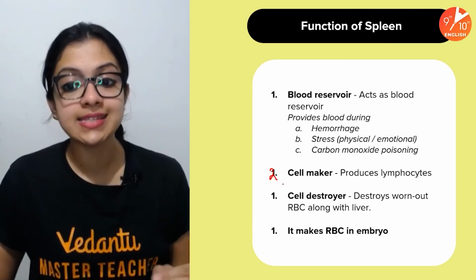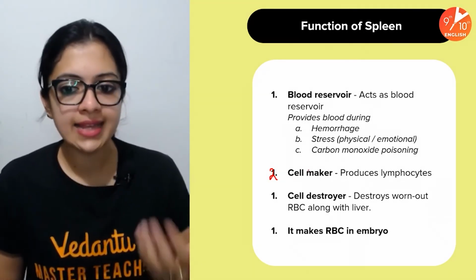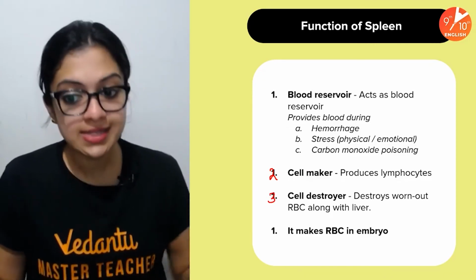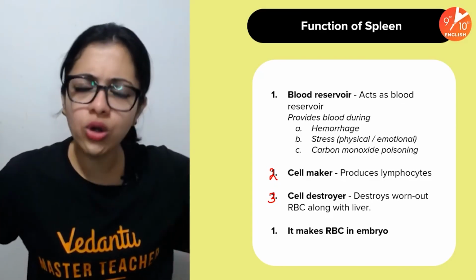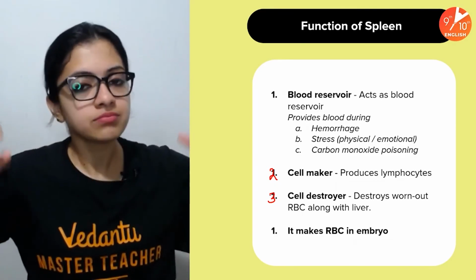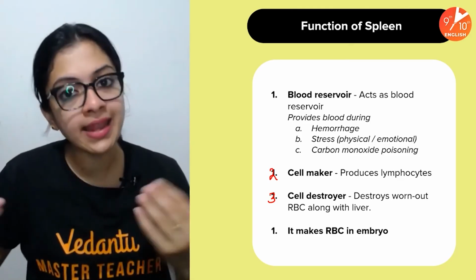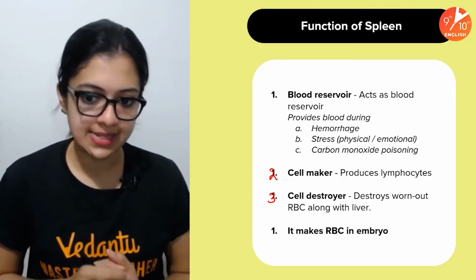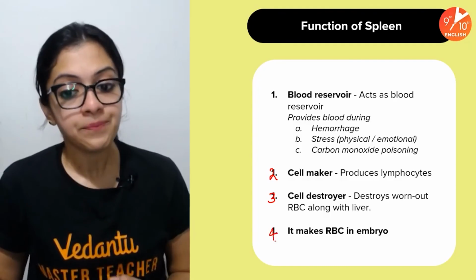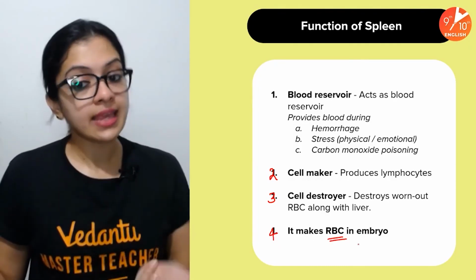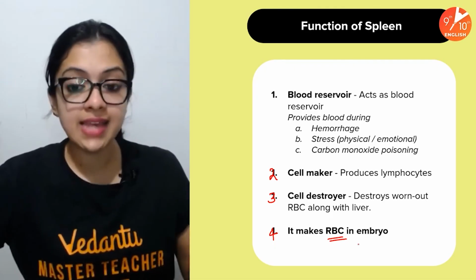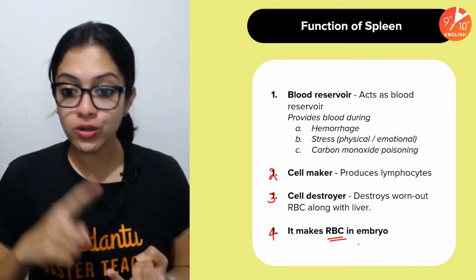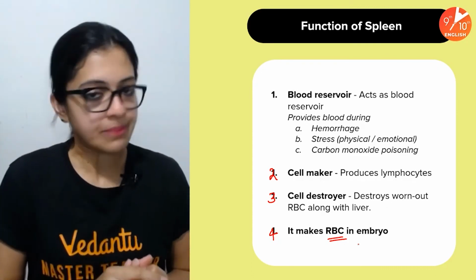Secondly, it acts as a cell maker because it produces lymphocytes and various other blood cells. Thirdly, it acts as a cell destroyer because worn out or used up or old red blood cells get destroyed in the spleen and in the liver. And as a result, we may also call the spleen and liver the graveyard of RBCs. Okay. And the fourth point is that it can help in making red blood cells in embryonic stages. Okay. So that is how important the spleen is in our body. Formation of blood cells and also in helping in immunity to a great extent.